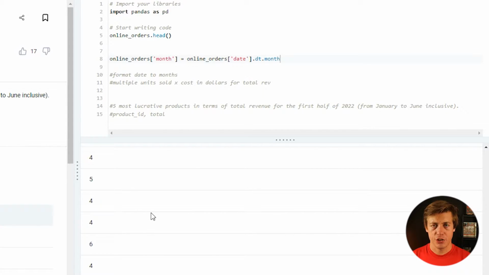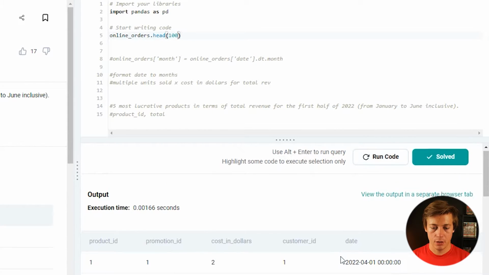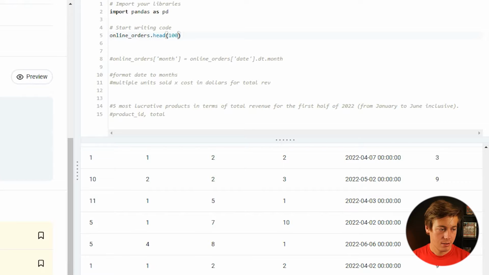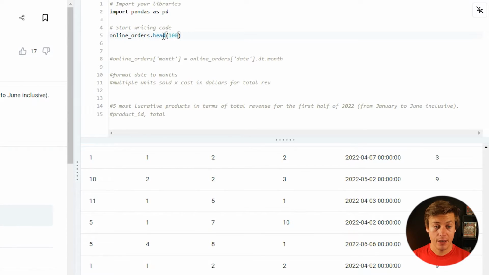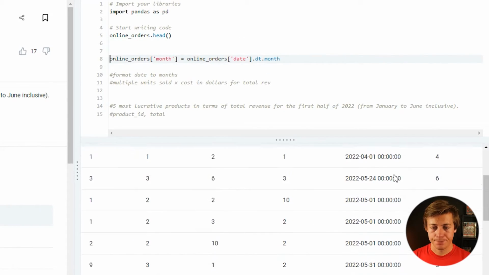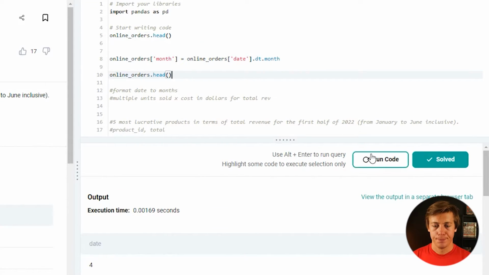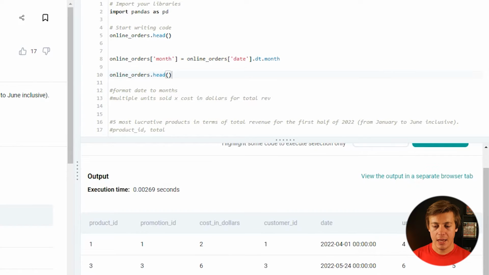Probably should have checked also if there are any other specific years that would change how it works. Let me just double check that. Let's run code. Looks like it's only 2022 data. I think that's it, so I think we're going to be fine on that. If it doesn't work, we're going to have to rework this in the beginning, because I'm only looking at the month, assuming that this is 2022 data. But either way, run code, you can see that over here. And then if we run this head on here too, great. Yeah, you can see this month has been added on this side of things.